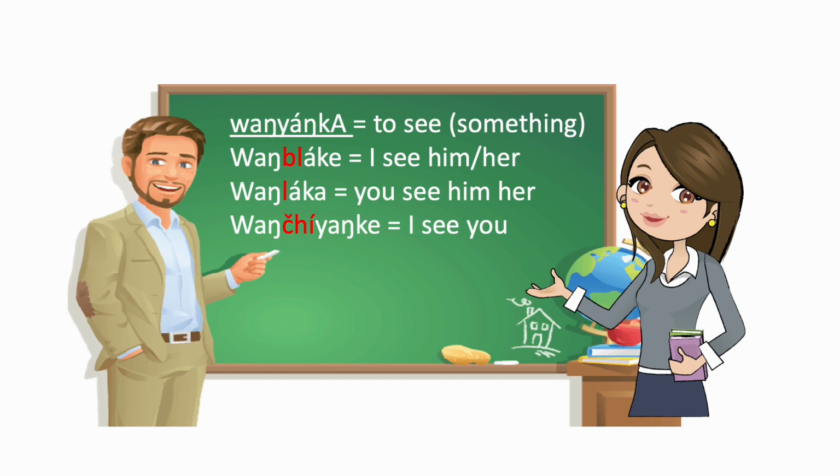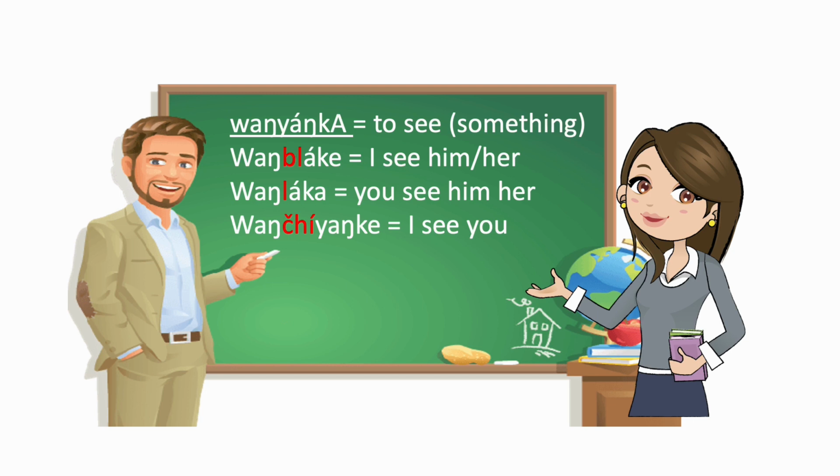Whenever it's a BL for "I do the verb," we're going to flip it out with L to make it "you do the verb." And if you notice, the conjugations are in red and they flip out in the same location in the verb. So wamblake becomes wanlaka. You see him or her.